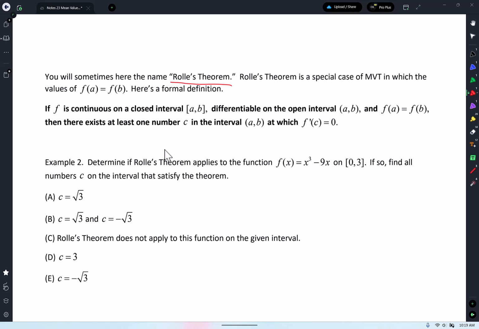Okay, so let's see what it says. Let me read it. And you will sometimes hear Rolle's theorem described this way: Rolle's theorem is a special case of mean value theorem in which f of a equals f of b. Here's the formal definition. And I wish I wouldn't have used this example. Change example for next year.